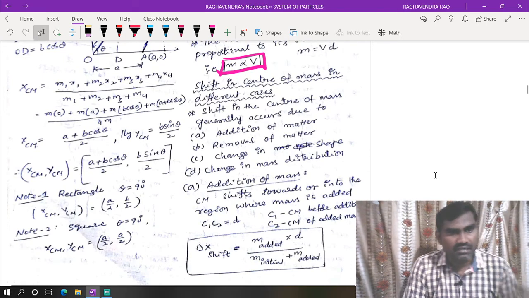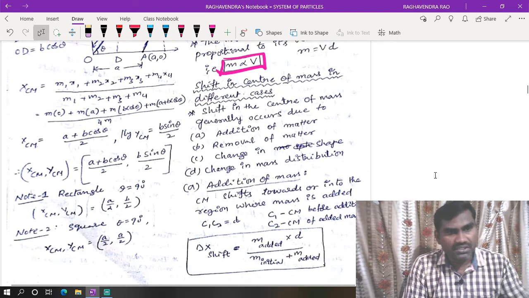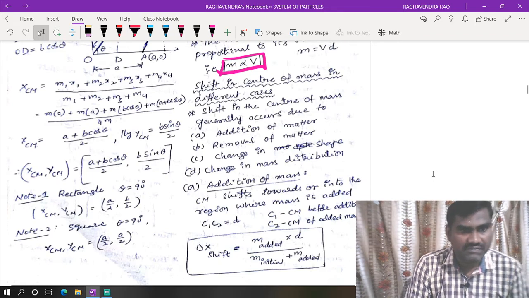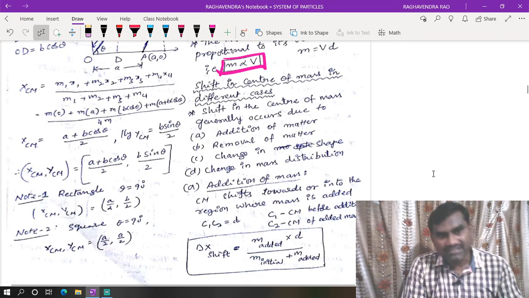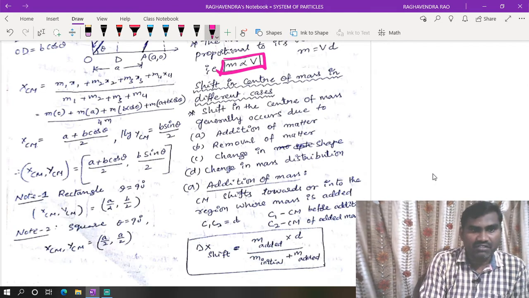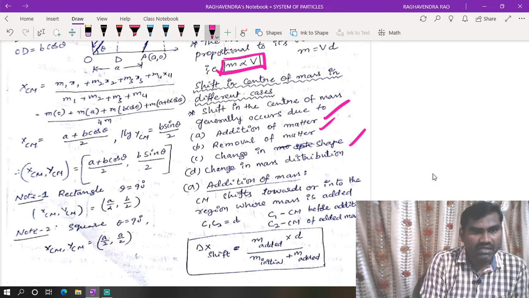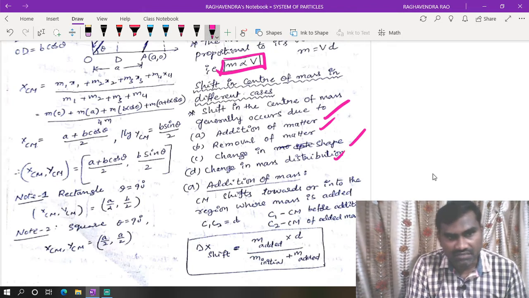So the shift in center of mass in the different cases. These are all locations of the center of mass as we discussed. Now we are going to discuss shift in center of mass. There is a shift in center of mass because of addition of matter, removal of matter, or change in shape of the matter, or change in distribution of the masses.